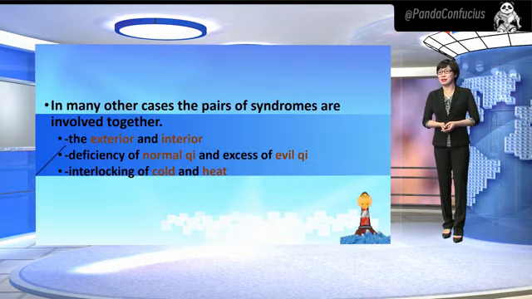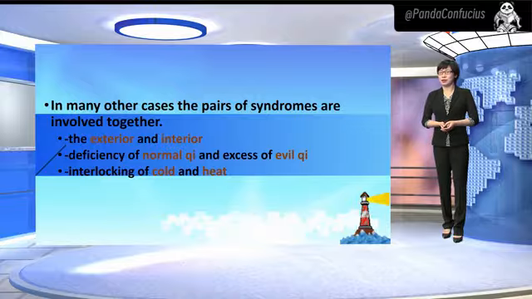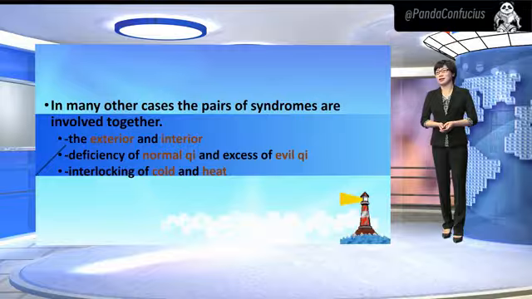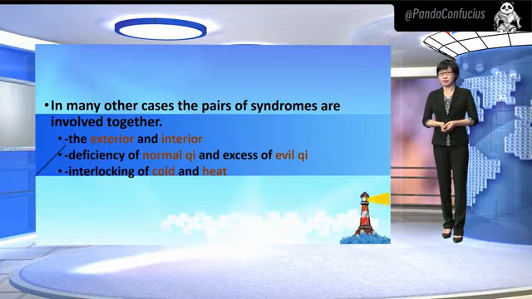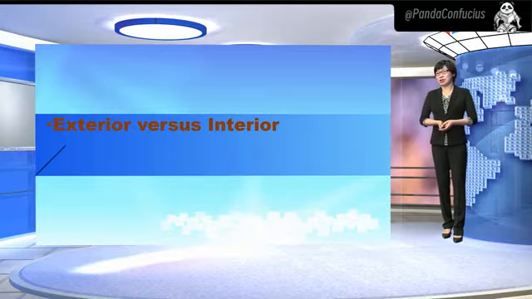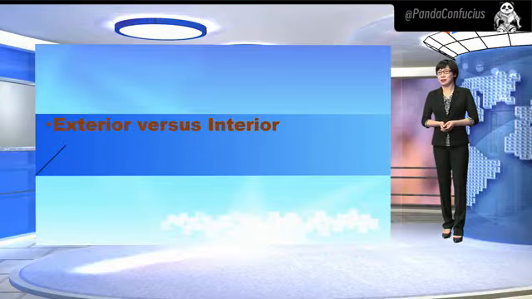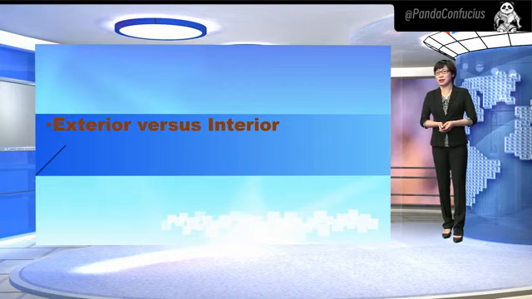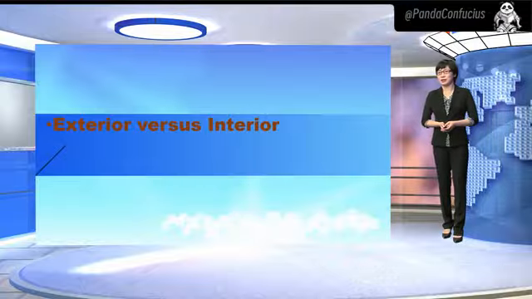In many other cases, pairs of syndromes are involved together: the exterior and the interior, deficiency of normal qi and excess of evil qi, interlocking of cold and heat. In addition, the parameters may change in the course of a disease. For example, an exterior syndrome may turn into an interior one. A cold syndrome may transform into a heat one. An excess syndrome may become a deficiency one.